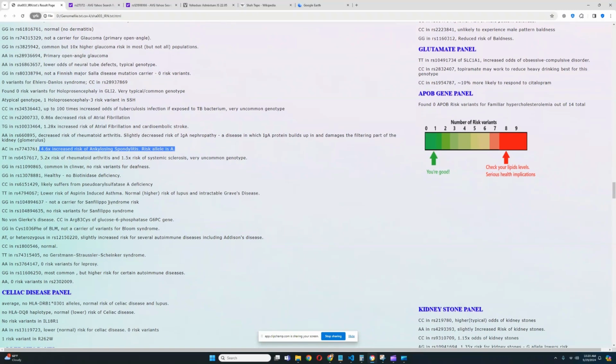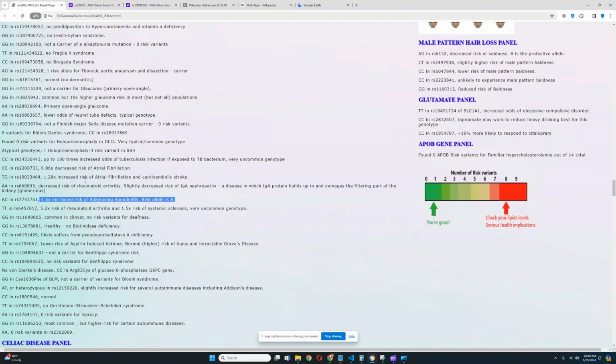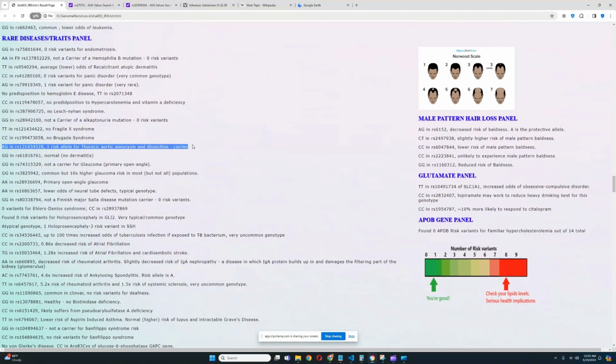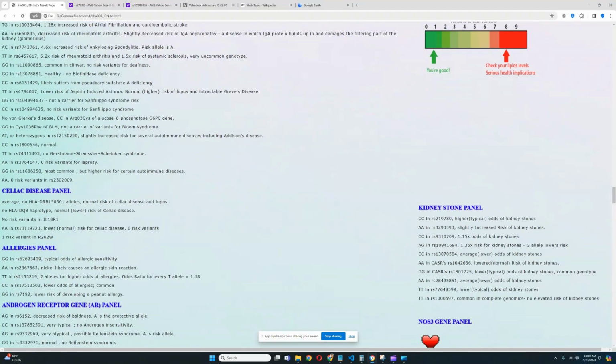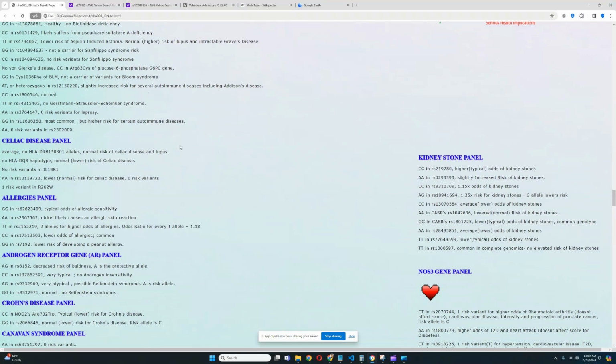Let's see what else. I'm not seeing anything else. But holoprosencephaly, this right here, and thoracic aortic aneurysm in this, and panic disorder, this, I feel like these are miscalls for sure. Like this is problems with the file. This is just inaccurate files. Okay. For celiac disease panel, it looks like no risk variants in HLA, which is really good stuff. No risk variants in these variations either. One risk variant here.